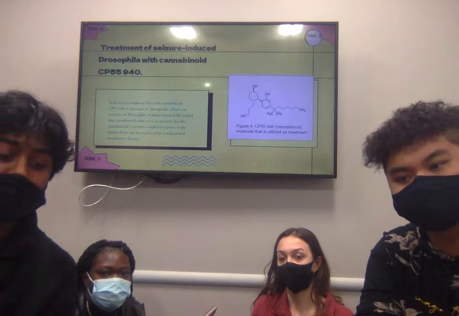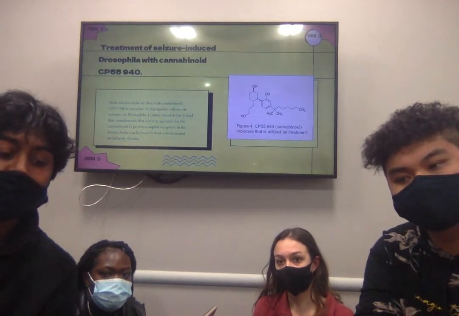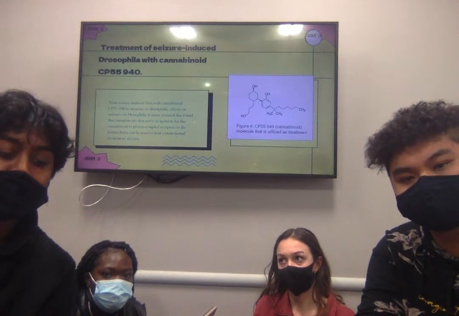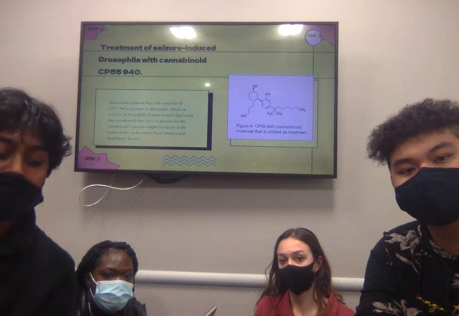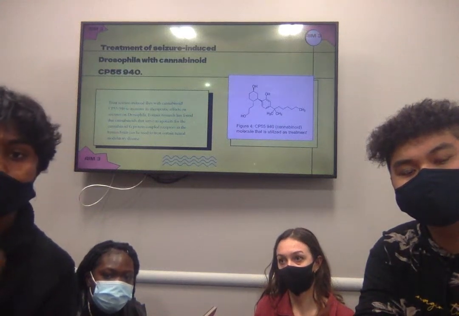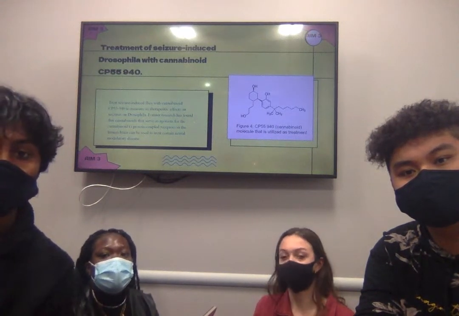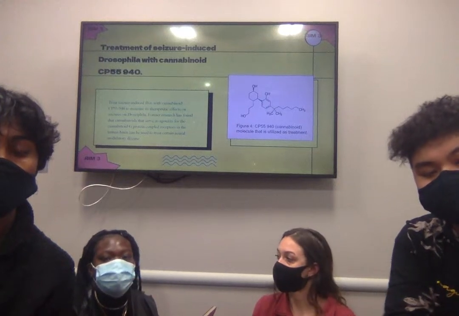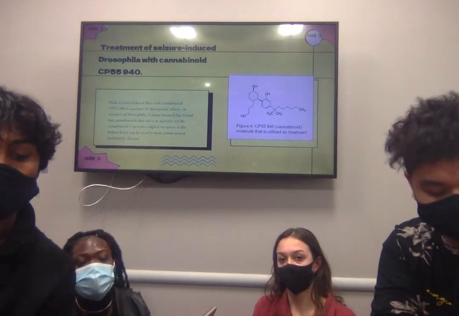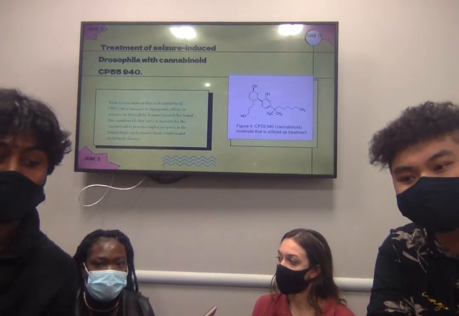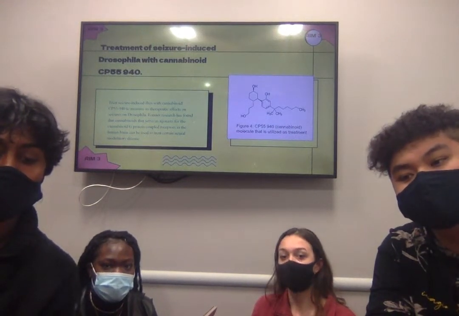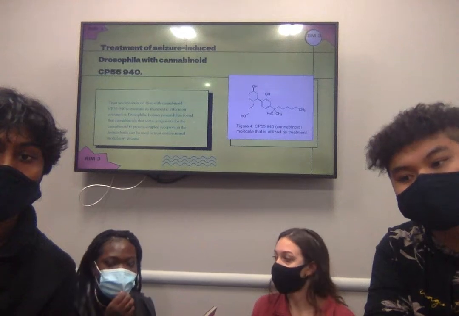So former research has found that cannabinoids that serve as agonists for cannabinoid G protein coupled receptors in the human brain can be used to treat certain neural modulatory diseases, like Parkinson's. But we decided for our experiment, hopefully that prior study would also be able to translate to cholinergic neurons rather than dopaminergic neurons.